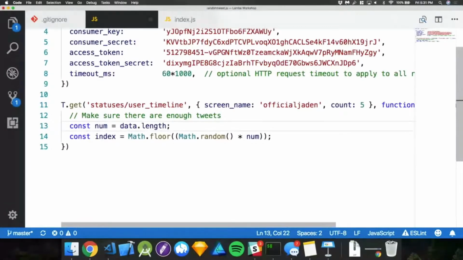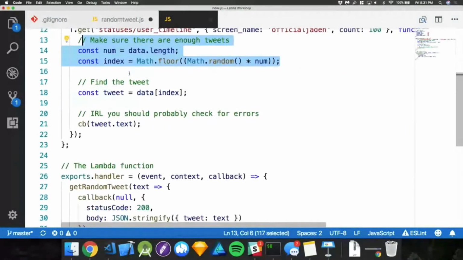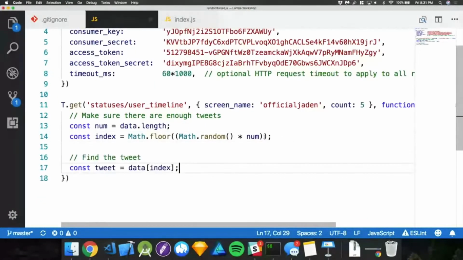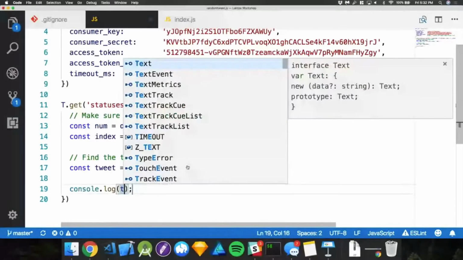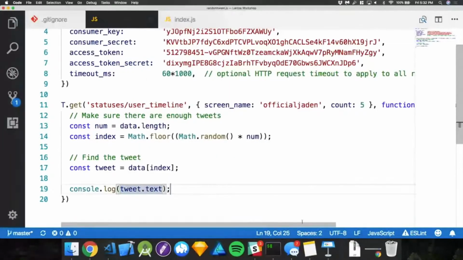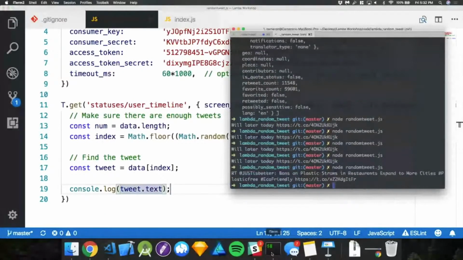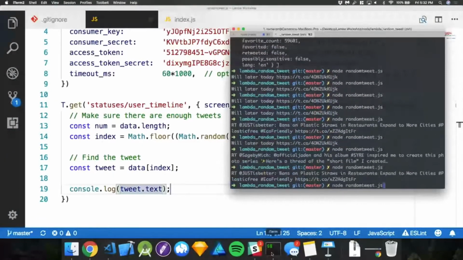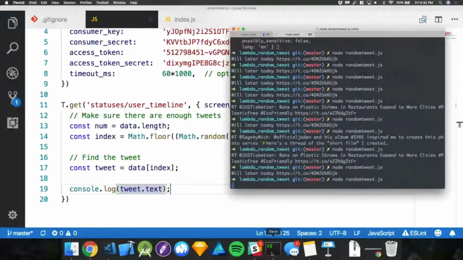And next, we actually want to get that particular tweet. So we're going to get the tweet here, just like this. Paste this little guy in here. Now if we print tweet.text, let's run this guy. And now we are truly getting a random tweet every single time. Pretty cool stuff. You guys are making progress.